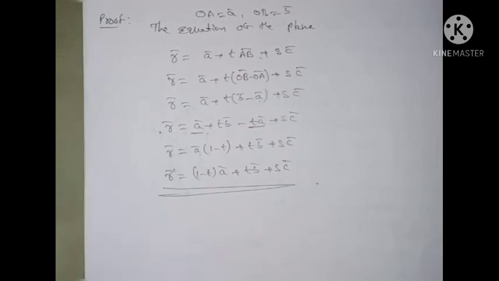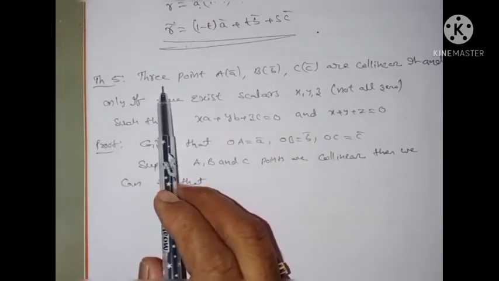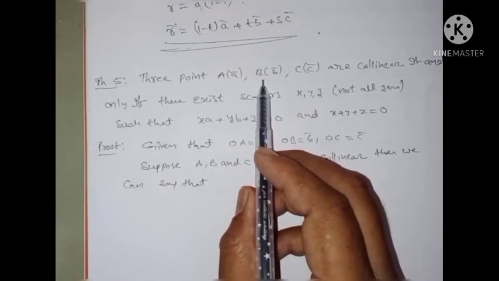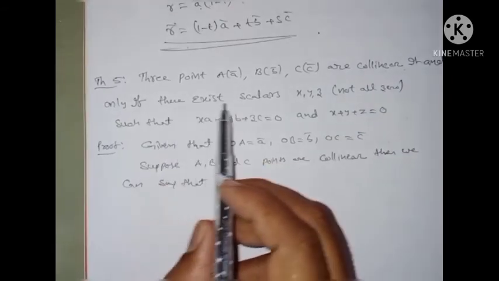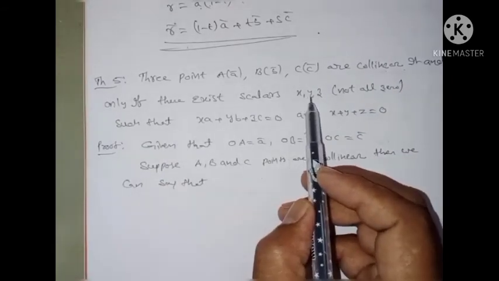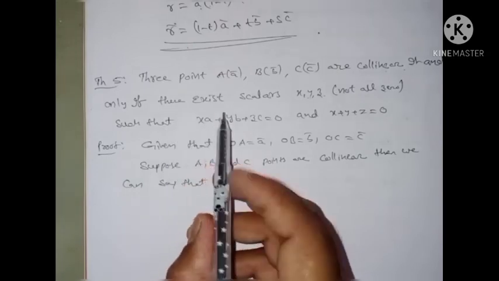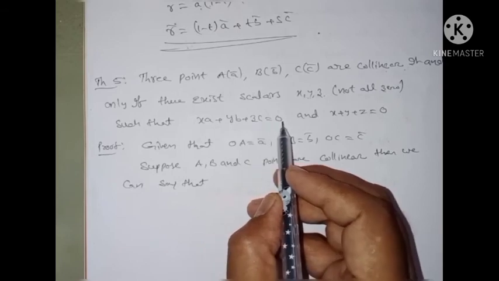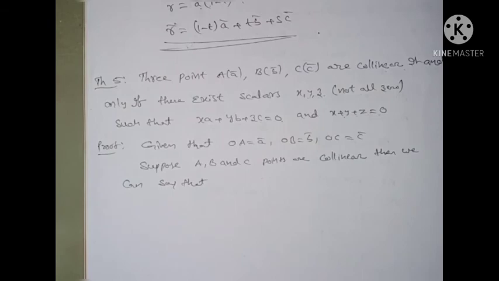Okay. Next, theorem 5. 3 points A of A bar, B of B bar, C of C bar are collinear if and only if there exist scalars x, y, z not all zeros, such that x A bar plus y into B bar plus z into C bar is equal to 0 and x plus y plus z is equal to 0.